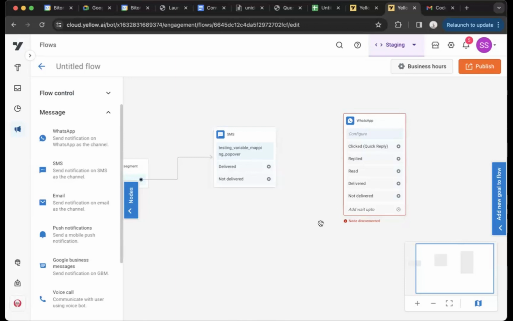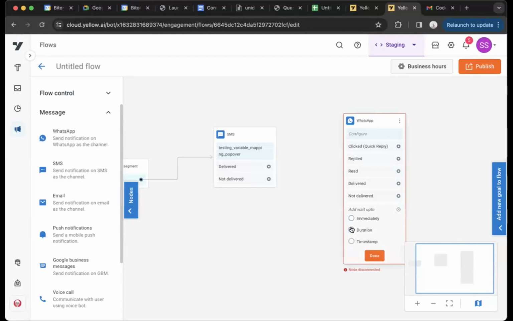For WhatsApp, there are certain levels of engagement that are possible. As we can see here, it starts with not delivered. The message could be delivered. If you have read receipt on and you read the message, WhatsApp will also provide us with the read receipts. If you reply, which could be a free text reply or a quick reply button that you click, we will get those events as well. Now, there is one new activity that you can see here, that is add wait up to, which is not there in SMS.